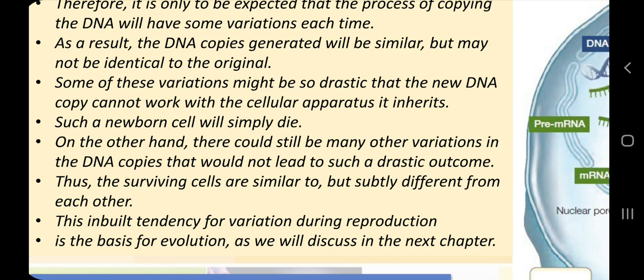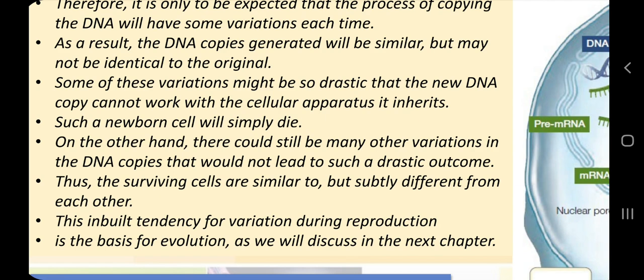On the other hand, there could still be many other variations in the DNA copies that would not lead to such drastic outcome, and that variation we are seeing in the living world, which we have learned in chapter number 7, class 9, diversity in living organisms. Thus the surviving cells are similar to but subtly different from each other, and here the variation arises.